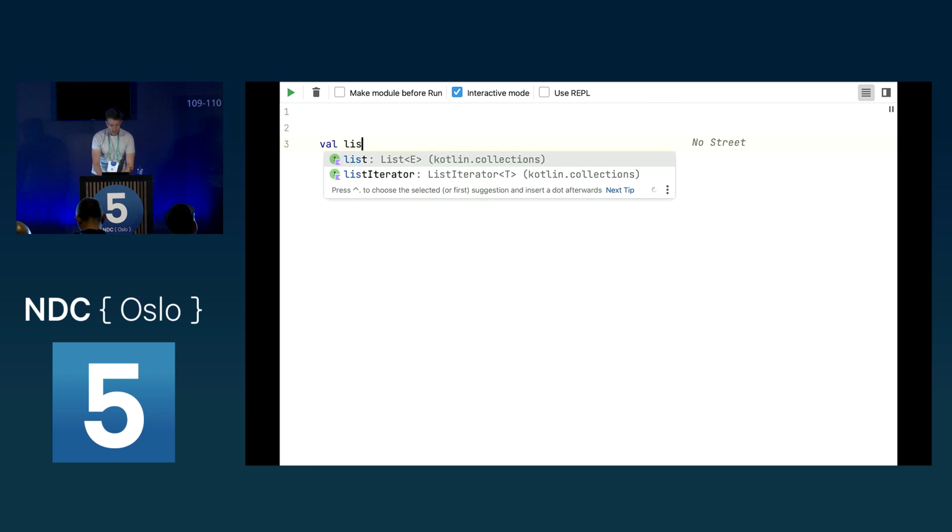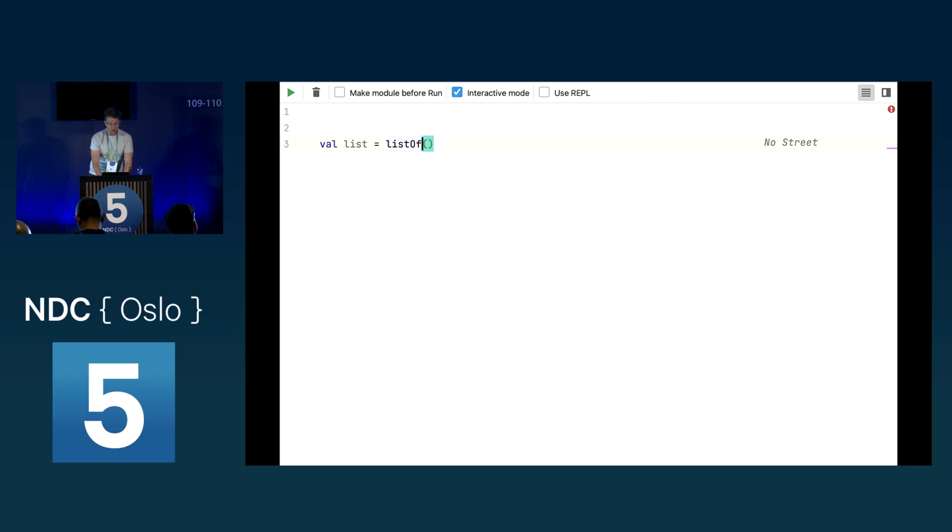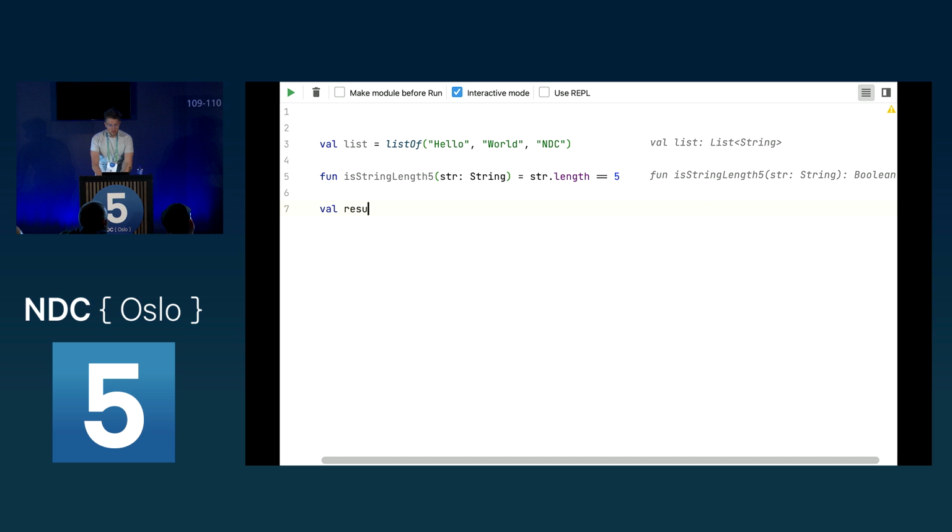So let's have our list here again, and we have our listOf, and we say hello and world and NDC. Now, what we'd like to do is we want to do a filter on the list and filter all the strings which are not of length 5. So how can we do this? Well, let's create just a function, call this stringLength5, and we pass in the string, and we say string length equals 5. And now we can have our result here, and we say list.filter.